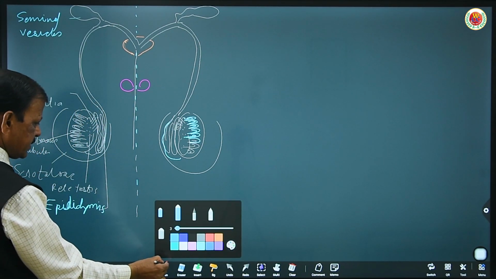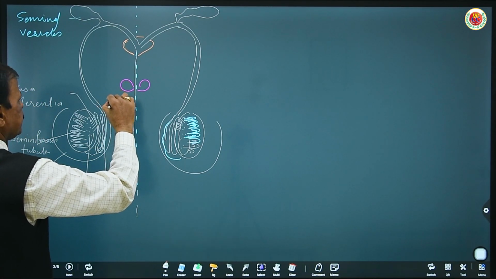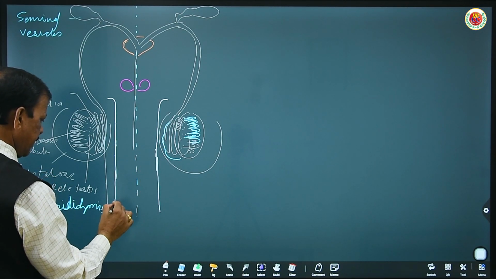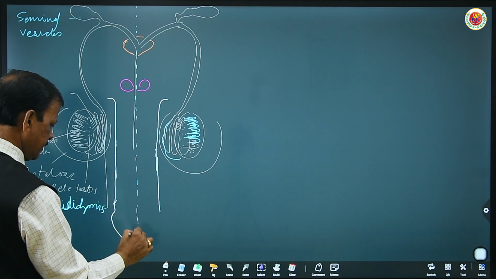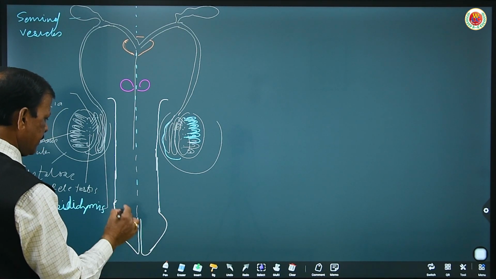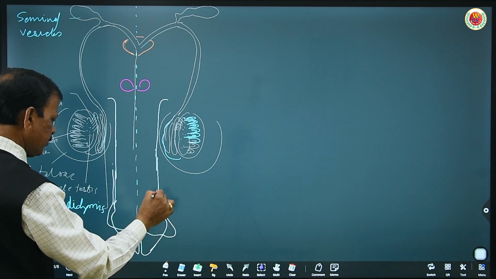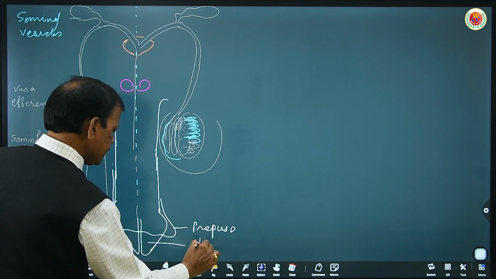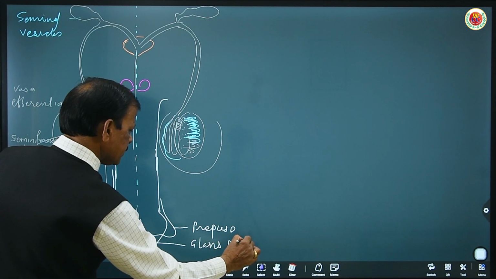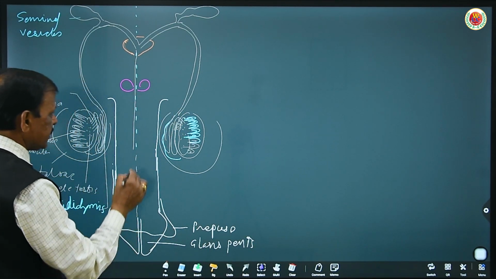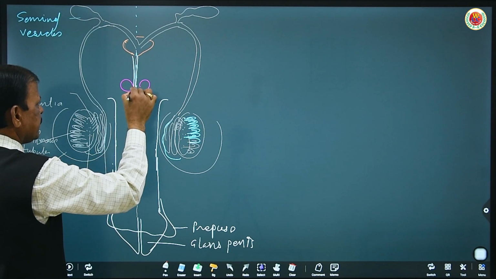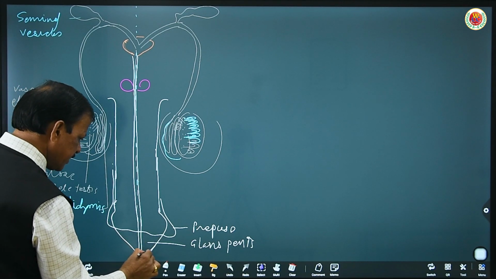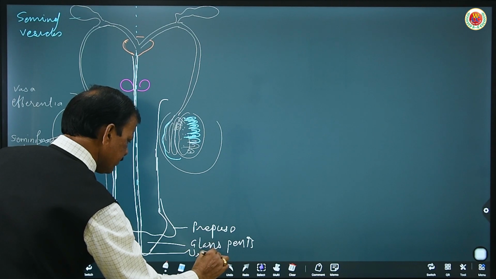Now this muscular structure, the penis, continues here to the front side, having this tip called glans penis with a covering of a fold of skin called prepuce. This structure is the glans penis. It is homologous to the clitoris in the female. It is written in the book. This is the urinogenital duct passing through the muscular structure penis, opening outside through the urethral meatus.